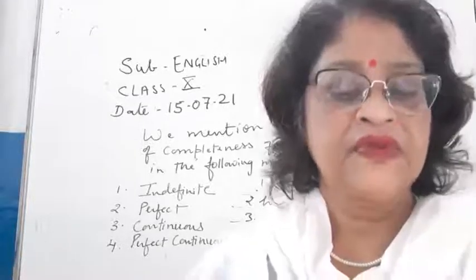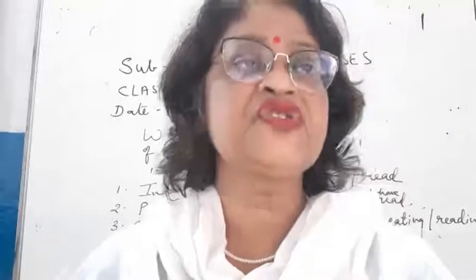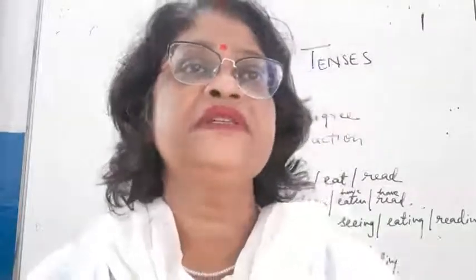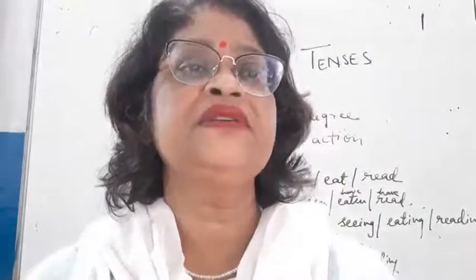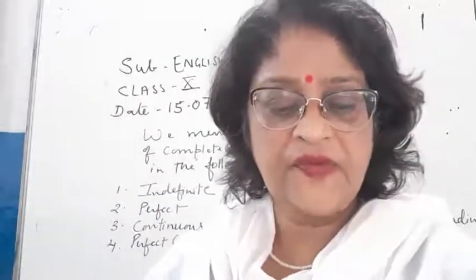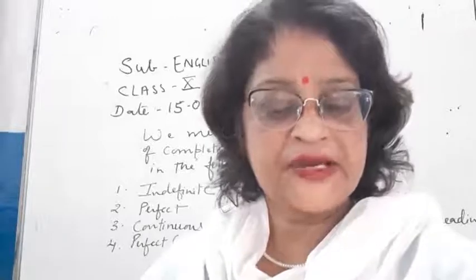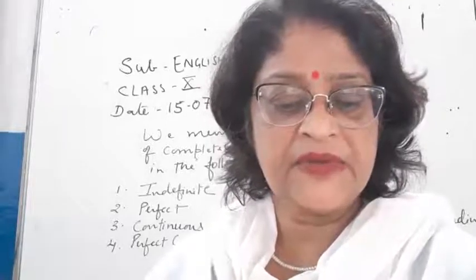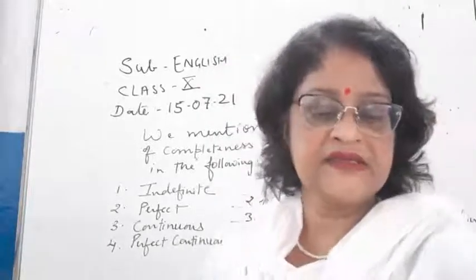Okay, so I have just taught you, children, what a tense is. So once again I revise, what is a tense? Tense is, children, the form of verb which shows the time of an action and its degree of completeness.